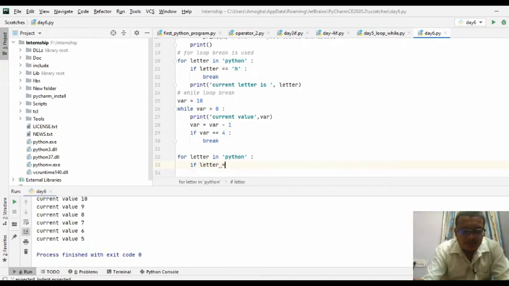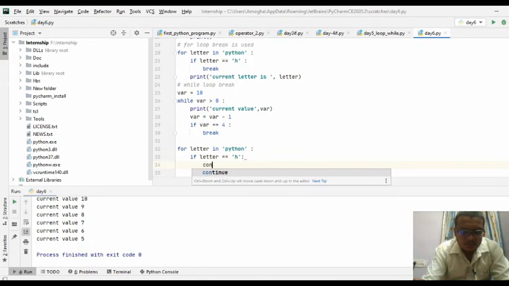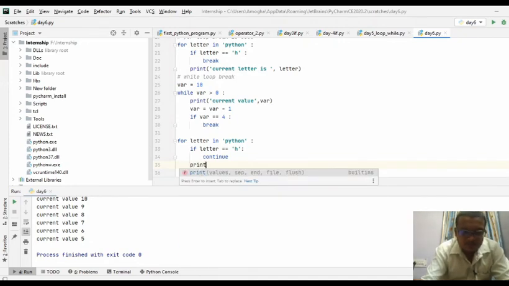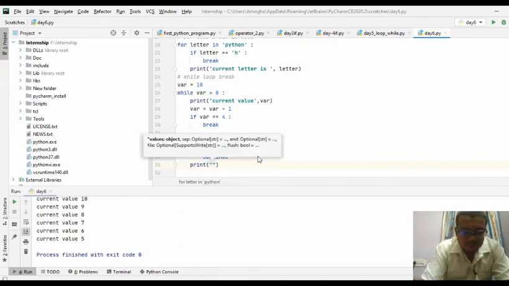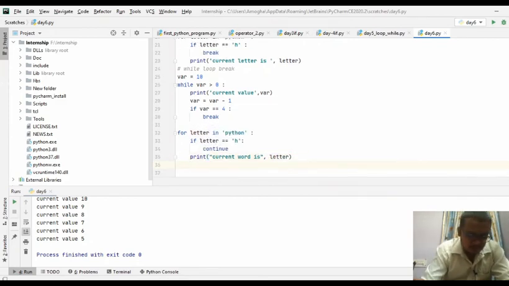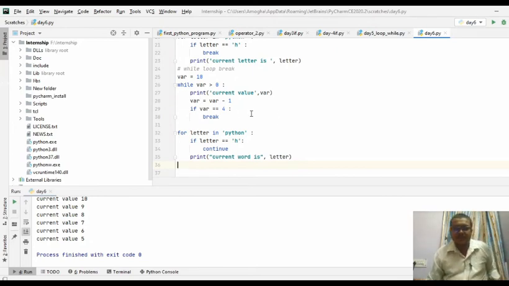If letter is equal to H, what I am going to do is continue, or else I am going to print current word is letter. So this is the usage of continue.